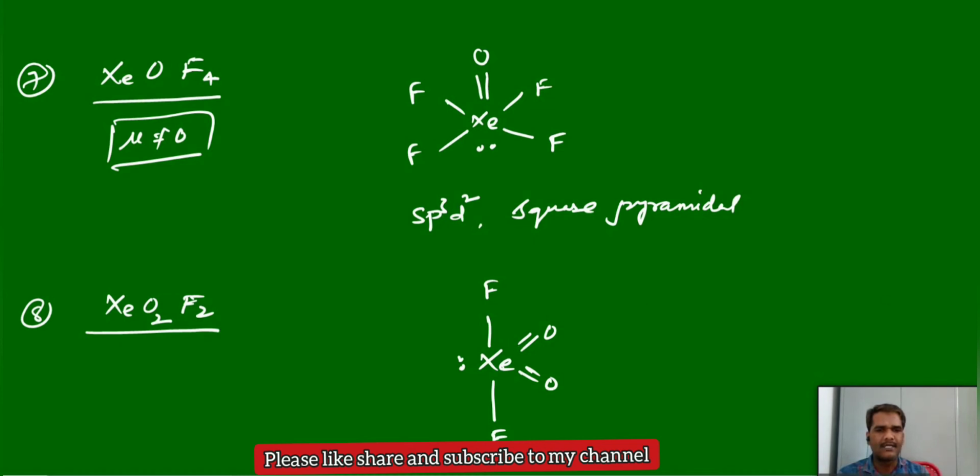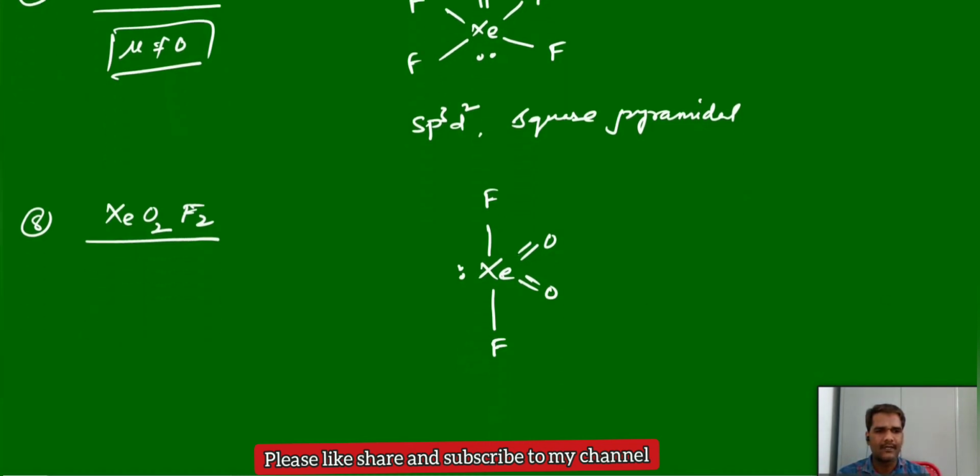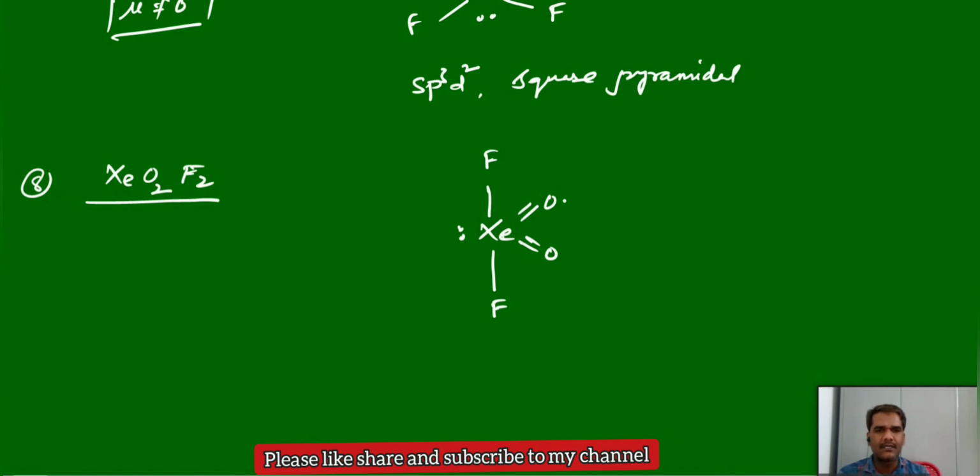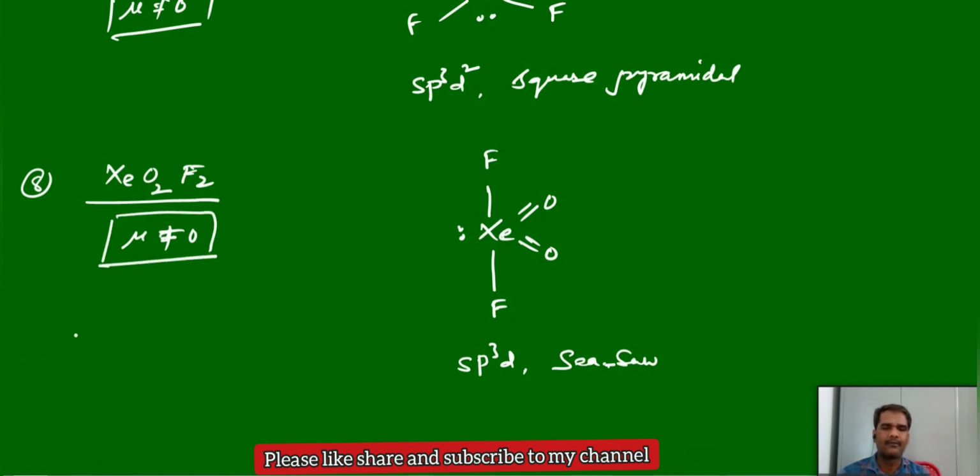Again sp3d hybridization, and here one lone pair occupies an equatorial position and the 2 oxygens, which have multiple bonds, also occupy equatorial positions. So the overall geometry is seesaw. A very important point: oxygen occupies the equatorial positions and fluorine occupies the axial positions. Here also the dipole moment is not equal to 0, it has a permanent dipole moment.